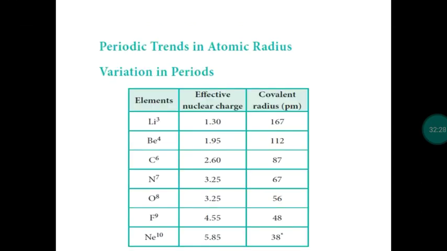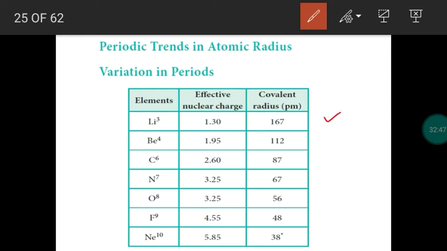Then variation of atomic radius in periods as well as groups. So from left to right in a period, atomic radius gradually decreases. For that we can take second period, right? From lithium to neon, atomic radius gradually decreases: 167, 112, 87, 67, 56, 48, 38. So gradually atomic radius or size decreases.